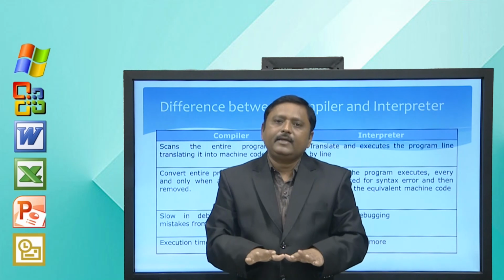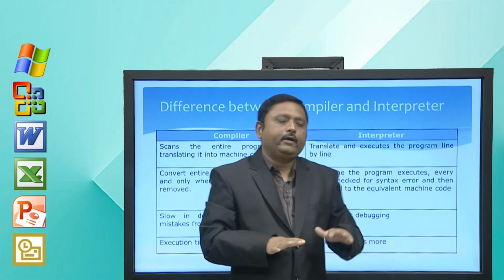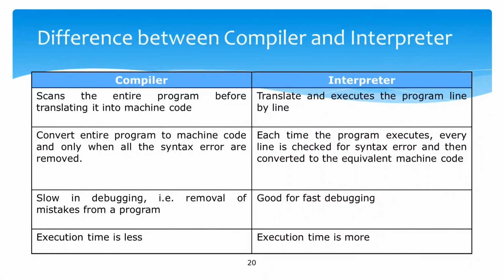So, let us summarize the difference between compiler and interpreter. A compiler scans the entire program before translating it into machine code, and an interpreter translates and executes the program line by line. A compiler converts the entire program to machine code only when all the syntax errors are removed. In case of an interpreter, each time the program executes, every line is checked for syntax errors and then converted to the equivalent machine code.